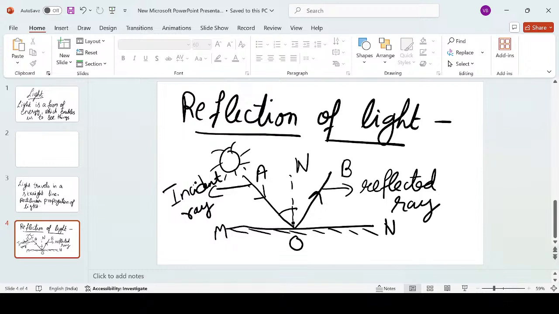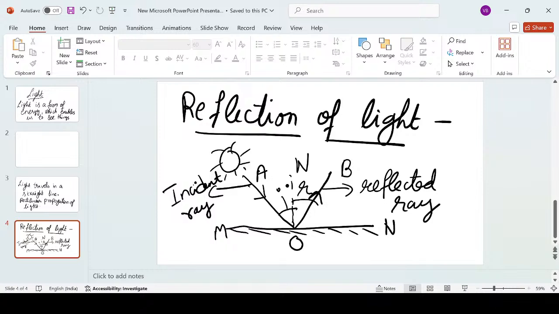Now, why do we need a perpendicular over here? As I told you, it's not necessary that the light rays coming from the light source always come directly to the surface. So in order to find the angle at which it is striking the surface, we call it the angle of incidence I, and this is the angle of reflection R. So in order to find the angle of incidence, we require this normal.